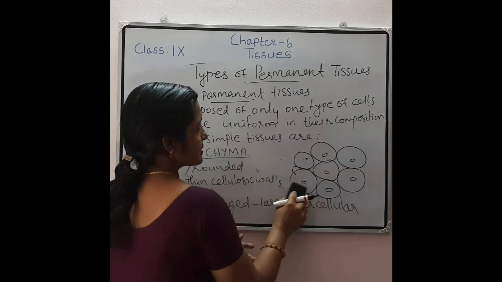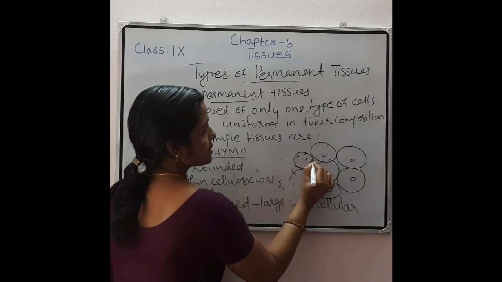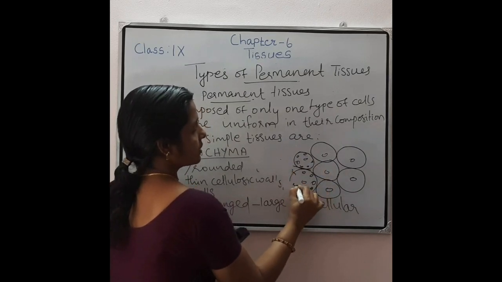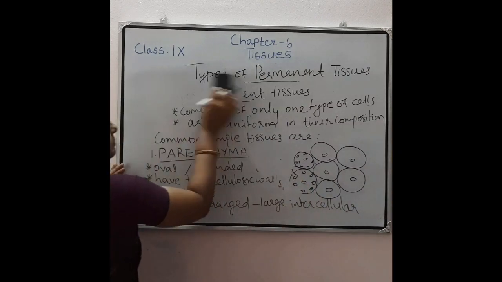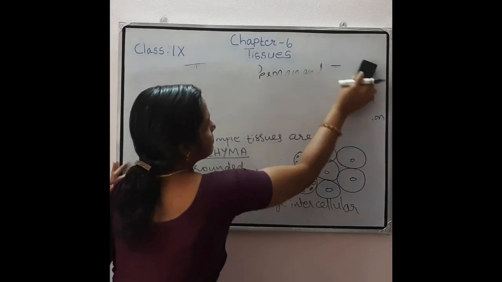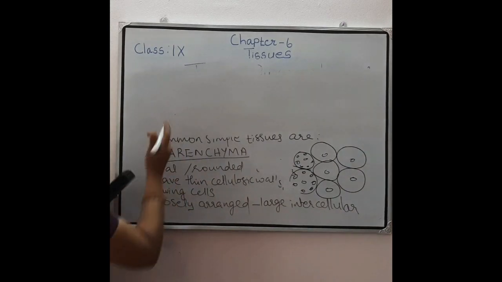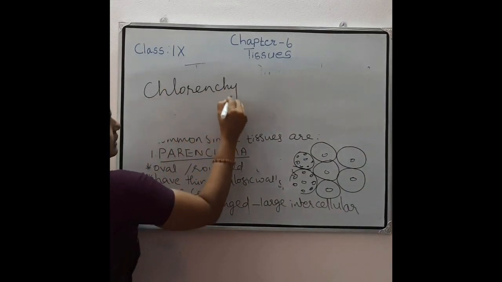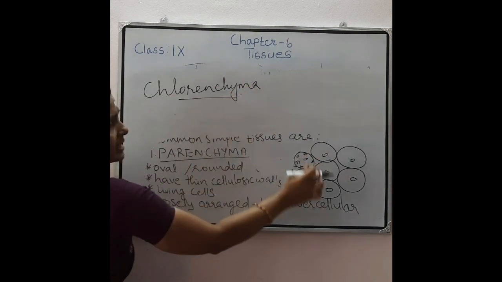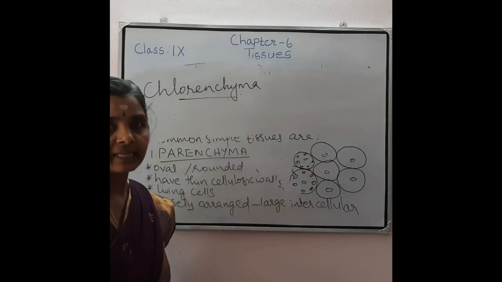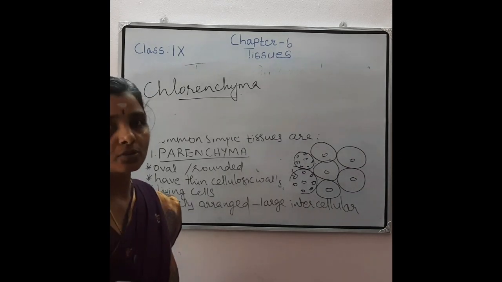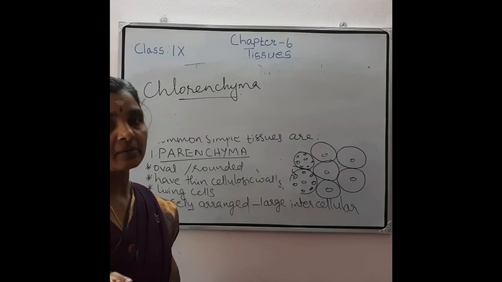If chlorophyll is present, then those cells are called chlorenchyma. Then what is chlorenchyma? That means if these parenchymatous cells contain chlorophyll, then that is used for what? Photosynthesis. And such parenchymatous cells are called chlorenchyma.